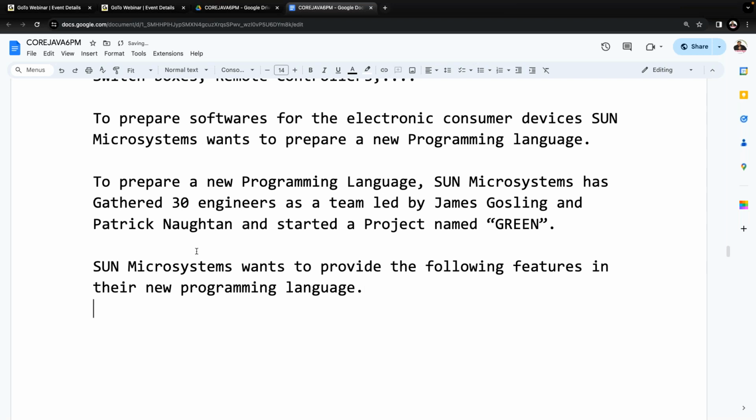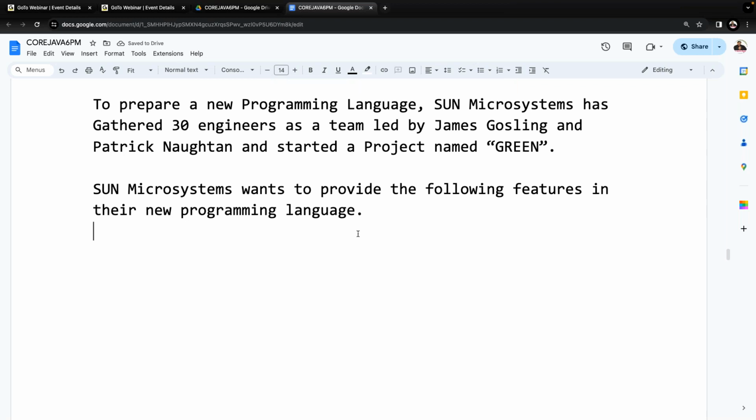They still have not yet started work. They just want to provide some features in their new programming language. What features do they want to provide? One more point I'm telling you: these features are chosen by comparing with the previous programming languages of 1991. In 1991, what programming languages are available? By comparing them only, they are providing these features.